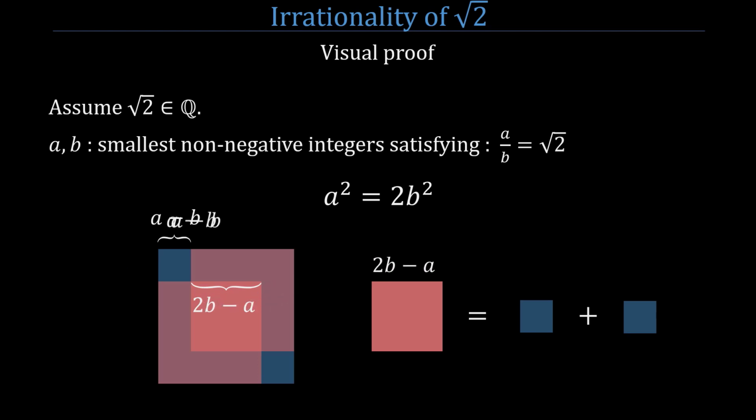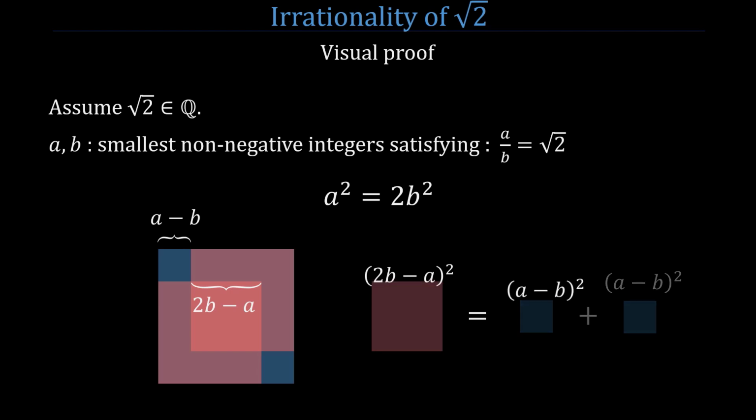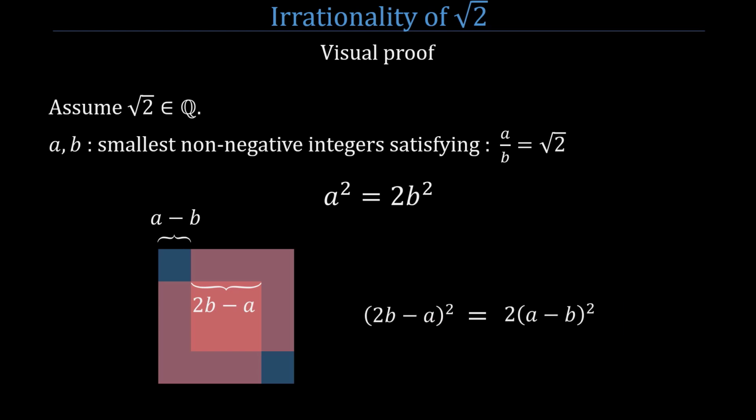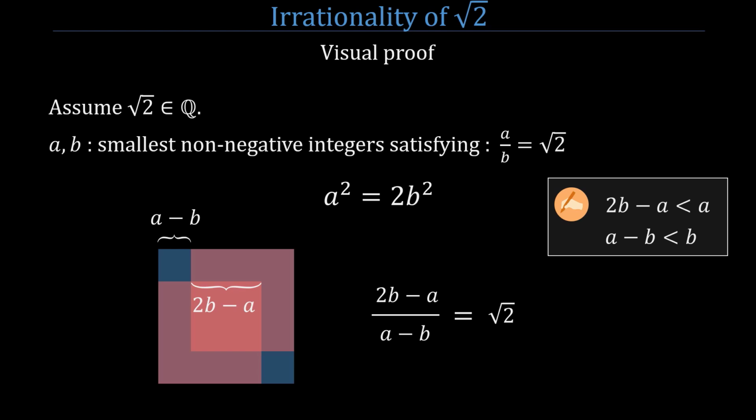Now we will translate the equality between these surfaces by saying that (2b minus a) squared is equal to (a minus b) squared plus (a minus b) squared, which is 2 times (a minus b) squared. Then we apply the square root, we divide by a minus b, and we find another rational form of the square root of 2, which is (2b minus a) over (a minus b). You can hit pause and convince yourself that 2b minus a is less than a and a minus b is less than b.